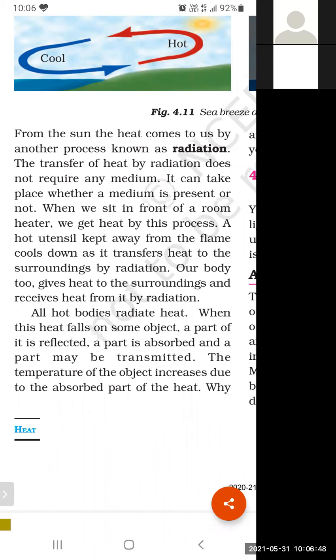Okay, now what about the third situation by which you can move that book from the first bench to the last bench? Obviously, in the case of a book, I'm not preferring this method, because it is not allowed to throw a book. Now I'm taking the example of a football, or a tennis ball. Now you have to move the tennis ball from the first bench to the last bench. How will you move it? By throwing. The third method is throwing.